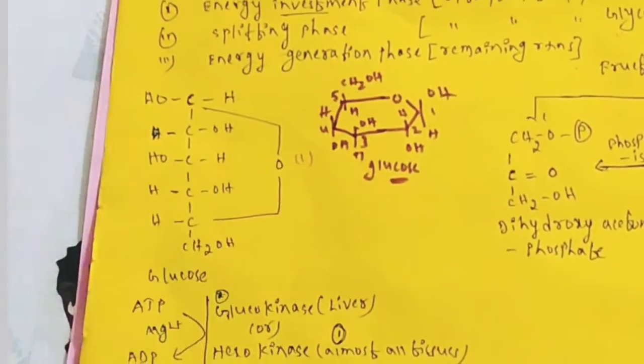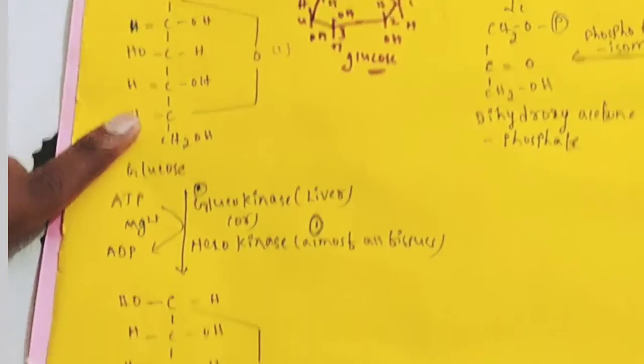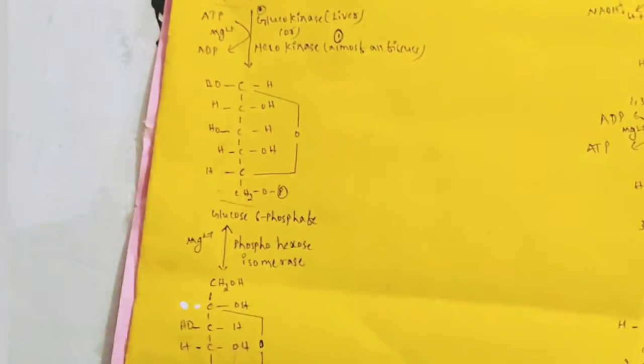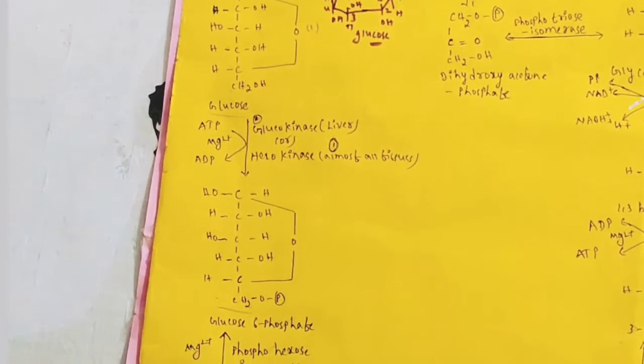First, glucose is converted to glucose 6-phosphate. What is the difference between glucose and glucose 6-phosphate? Here the 6th carbon has a phosphate group, meaning glucose undergoes phosphorylation.